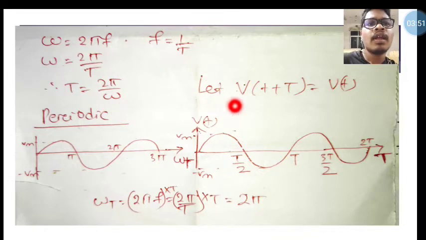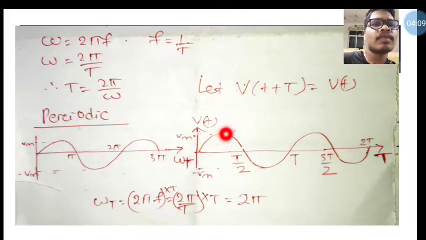Now let one sinusoidal voltage source be v(t + T) = v(t), where T is our time period. If we take it with respect to the time period, then the sinusoidal wave will look like this.